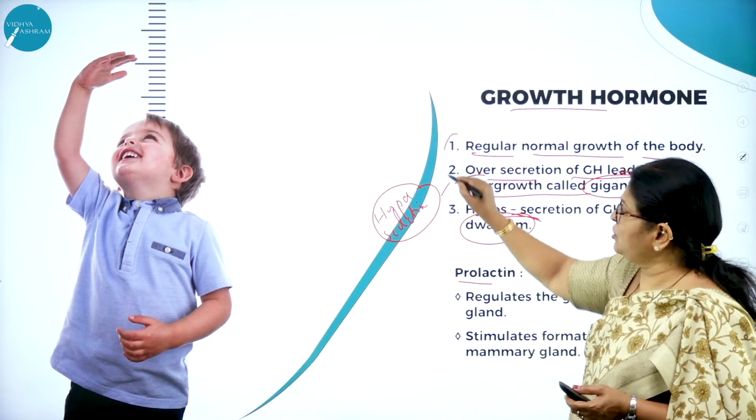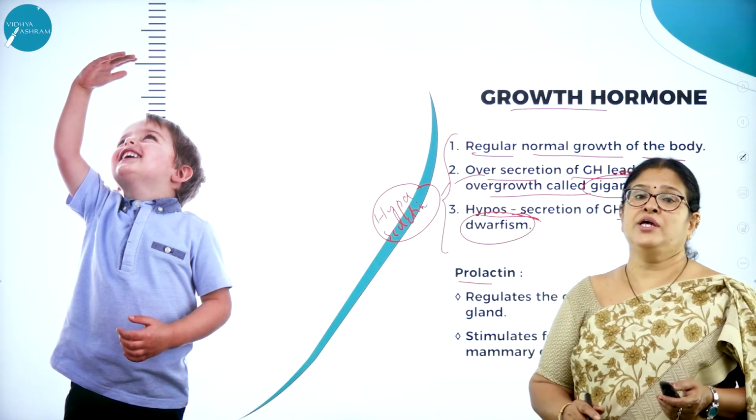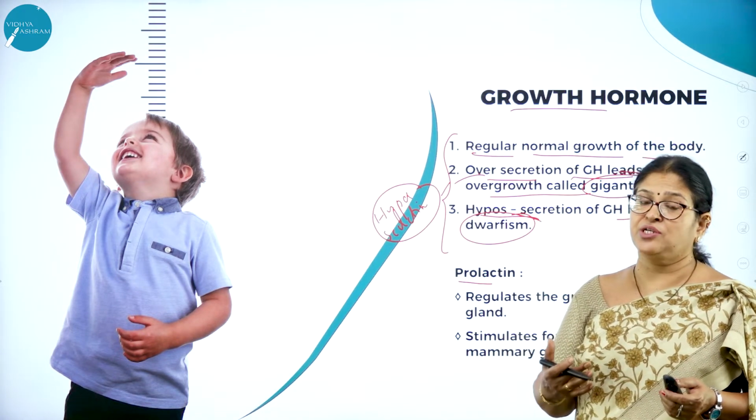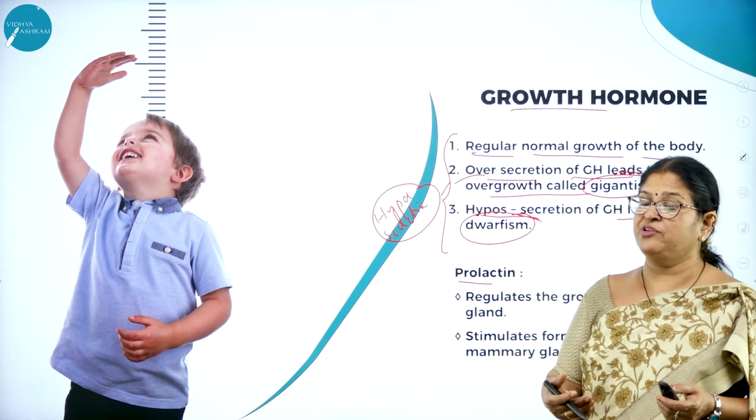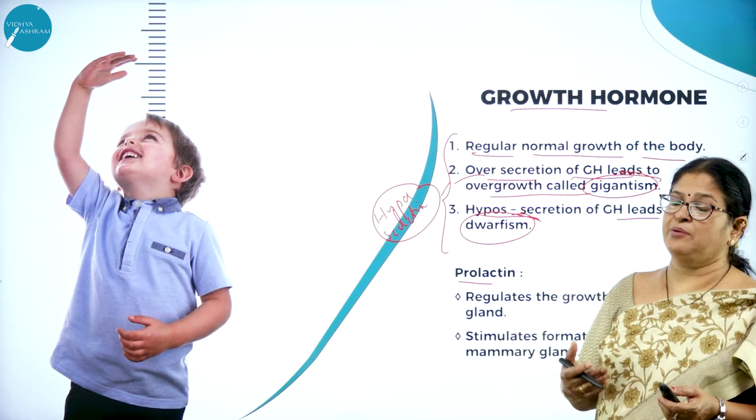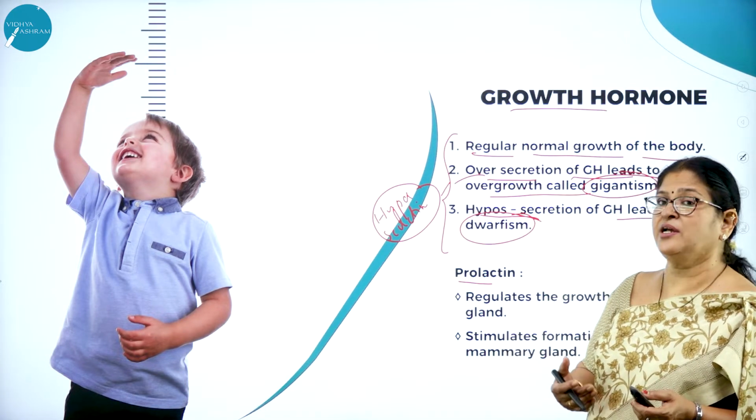Right. Next, growth hormone plays a very great role in the human body. It is a very, very important phenomenon, we can say, the growth that's happening in the human body, which is regulated by the growth hormone, which is produced by the pars distalis of the anterior pituitary.